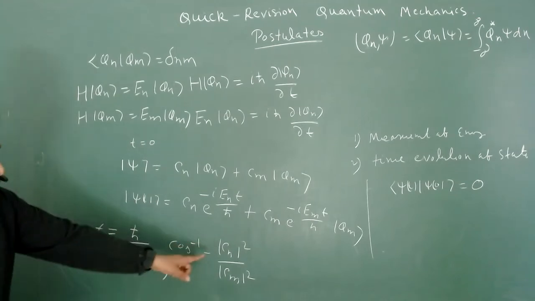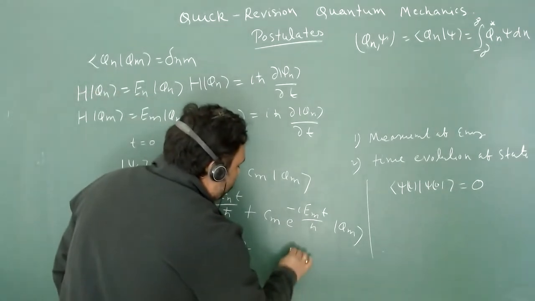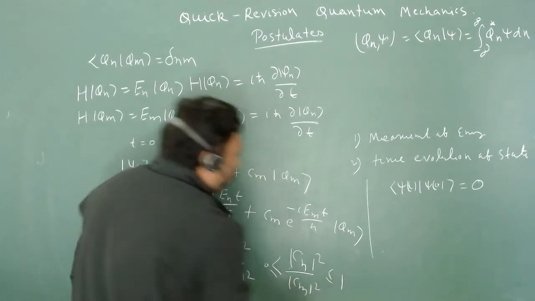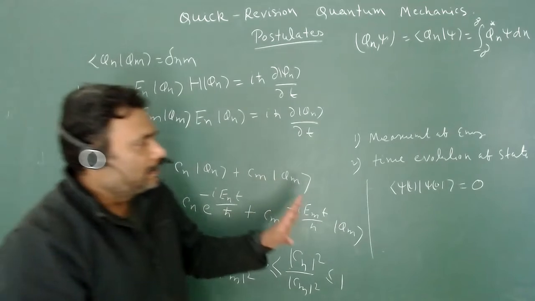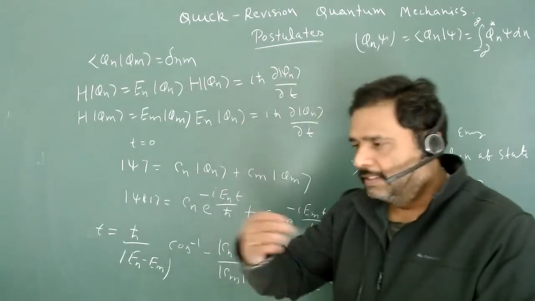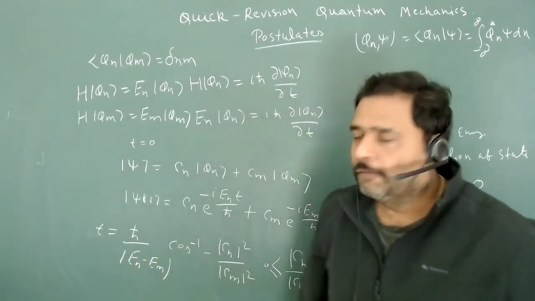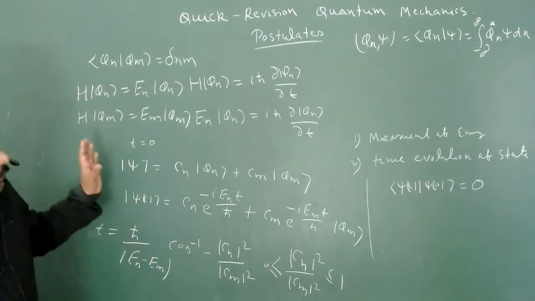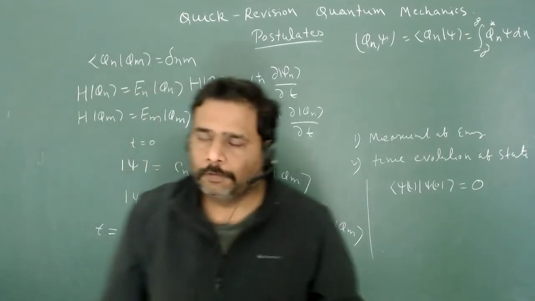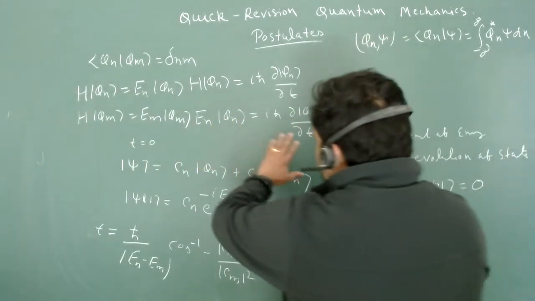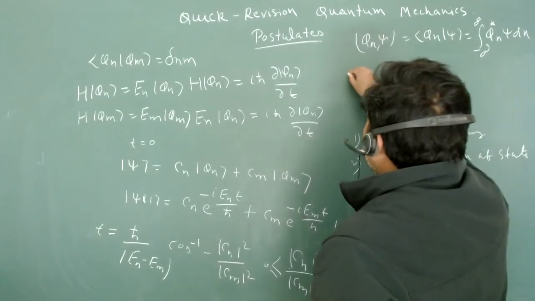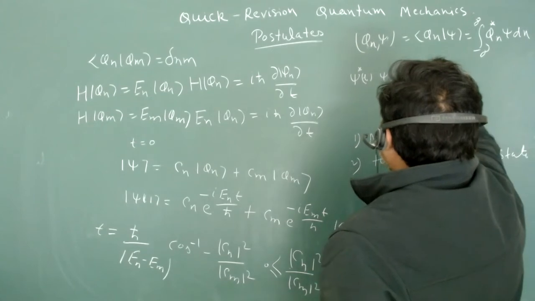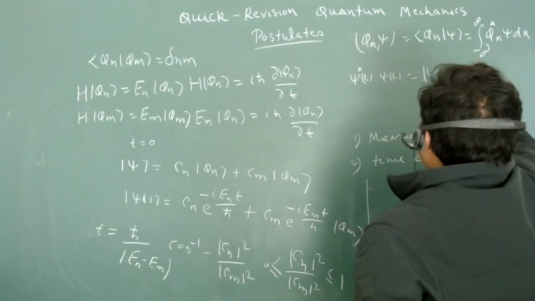You have to always keep this in mind, and also ensure that mod Cn square upon mod Cm square will be between 0 and 1. So after this time, your psi t will be orthogonal to psi 0, means after this time your states will be perpendicular to each other. And one more thing, you have to also learn the time evolution of probability density. In the time evolution of probability density, the ket will not work. You have to just go for psi star psi t. This will be your time evolution of density.